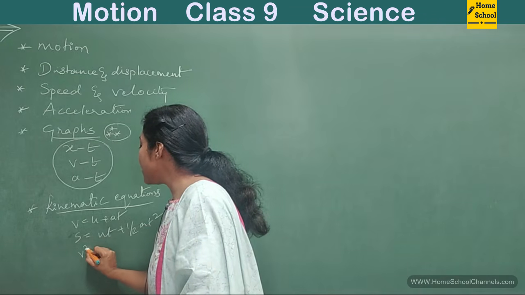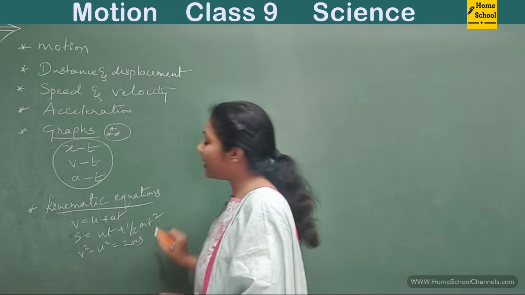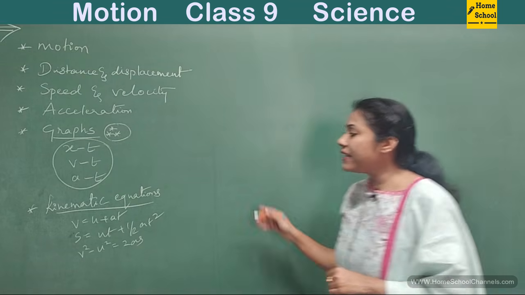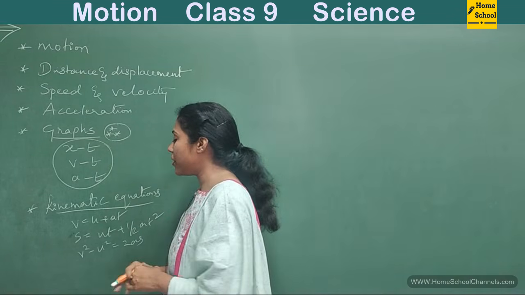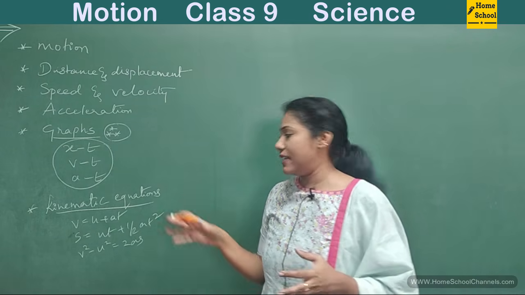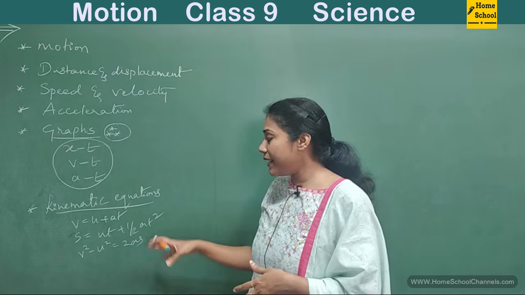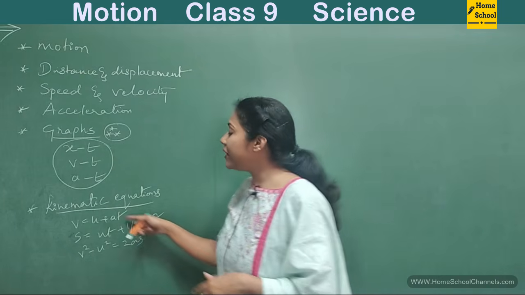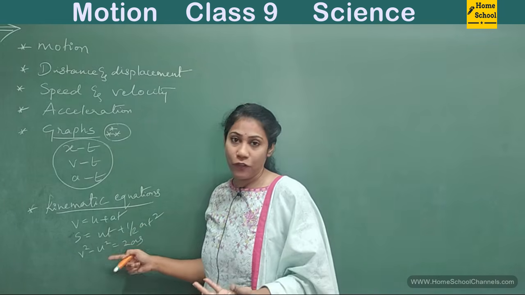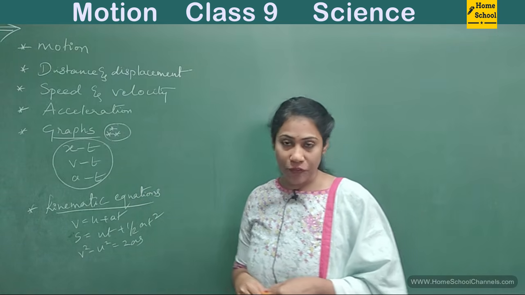And later v squared minus u squared = 2as, the third kinematic equation. So these are the equations of motion. Based on them, problems or numericals can be asked, so you have to concentrate. We can also derive these equations from a graph, so their derivation also we will try to understand in the chapter.